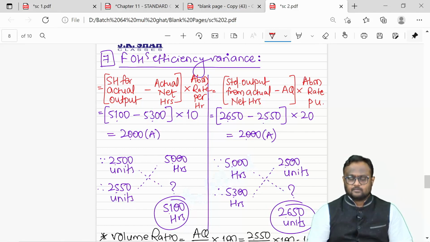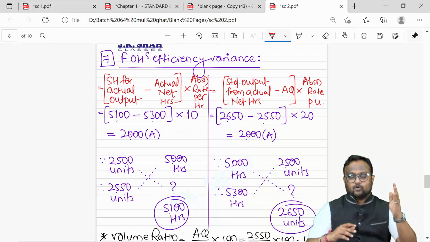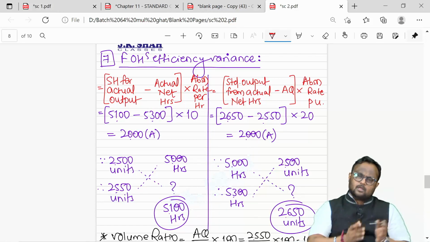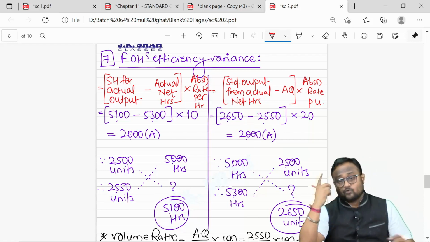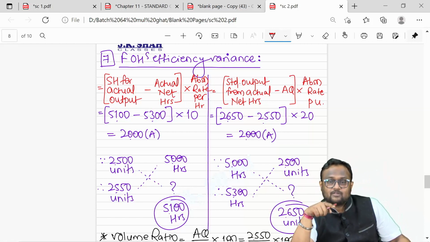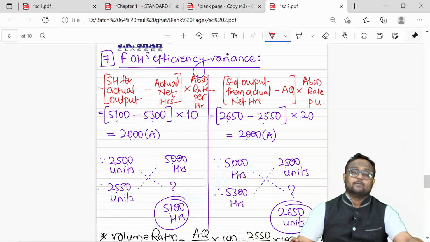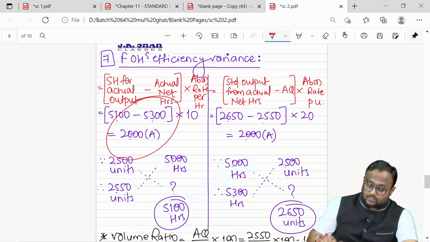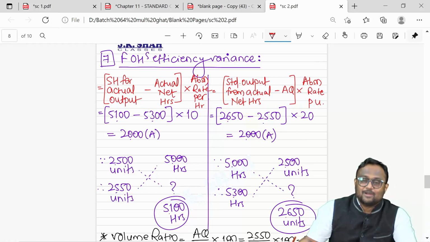These are standard hours for 2,500 units, 2,550 units, so standard hours for actual output. This is standard output in actual net hours. So don't memorize formulas by heart, otherwise you'll get confused with this. For 2,500 units, 5,000 hours should have been taken. For 2,550, 5,100 hours should have been taken, cross multiplication. In 5,000 hours, I should have produced 2,500 units. In 5,300 hours, I should have produced 2,650 units. Compare that with the actual one. You will come to know whether it is good or bad. Now this is negative, adverse, but this answer is positive, but still adverse. So don't go by plus or minus also.